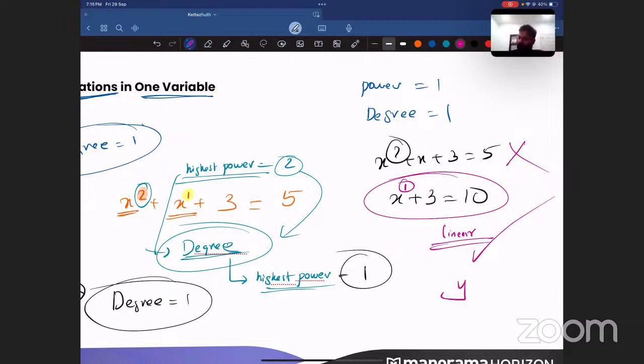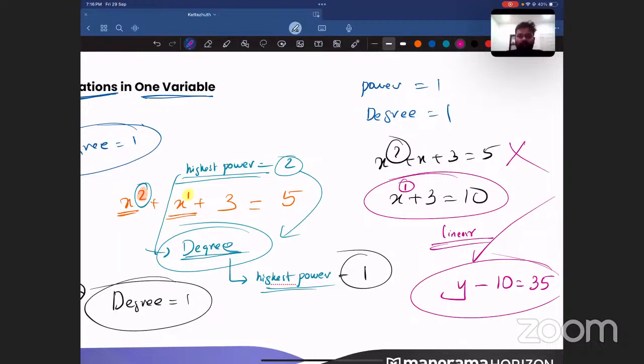Now, using y, if I write y minus 10 is equal to 35, is this a linear equation? Don't drop your energy, please. Everyone put the answer. Is it a linear equation? I just need a yes or no. Just put y or n. If you don't want to waste your time typing, please put y or n.